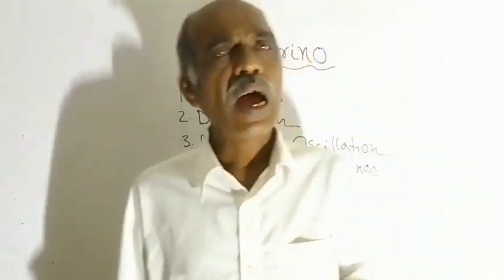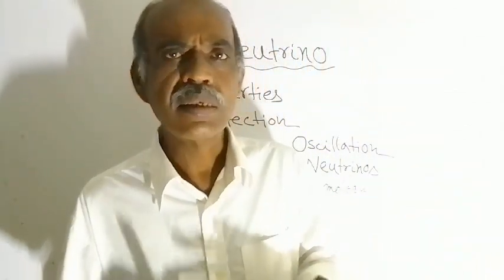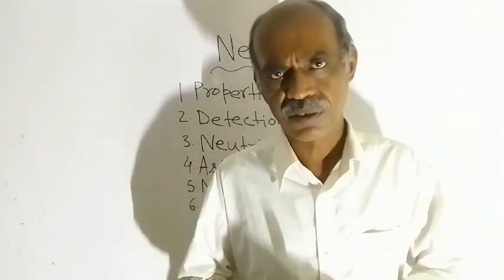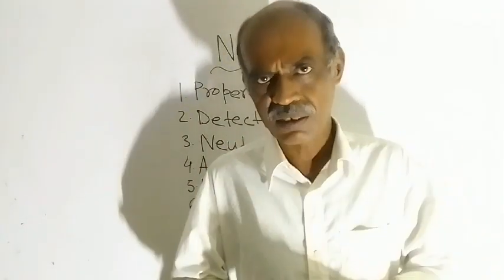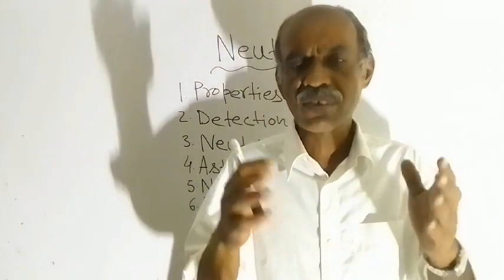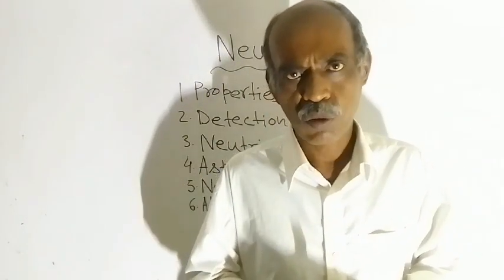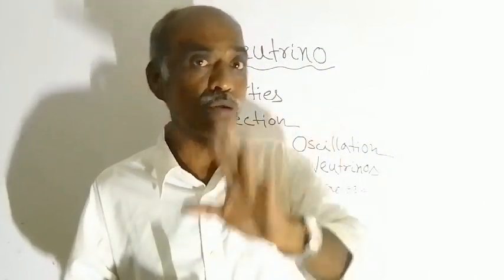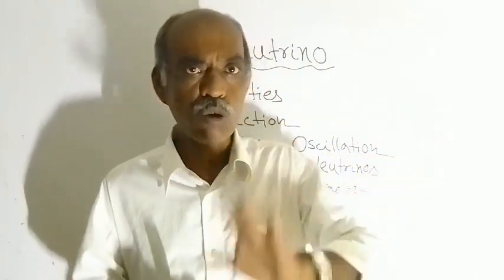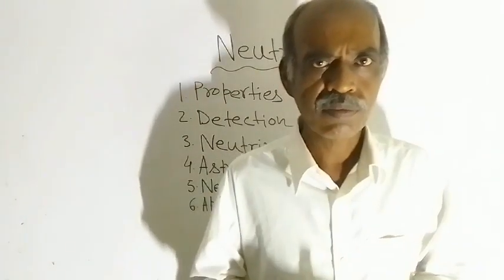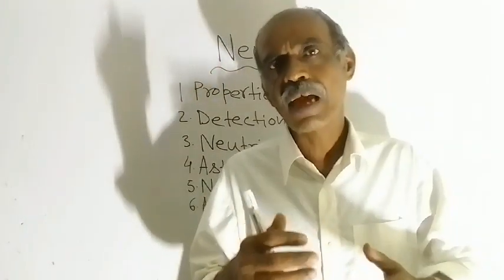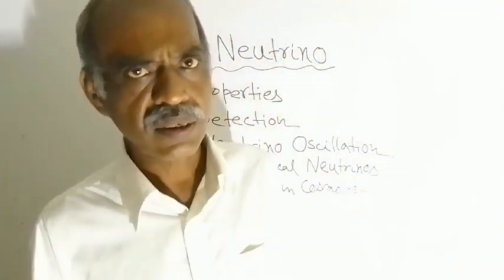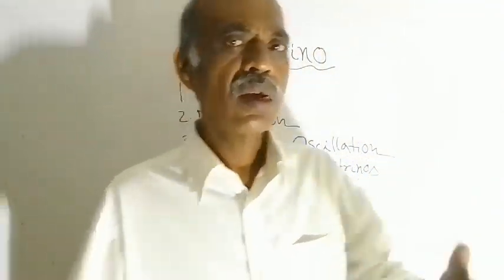And what about charge? Neutrinos have no charge. These are chargeless particles. You know, electrons have negative charge. Protons carry positive charge. And neutrinos and neutrons are different. In the nucleus, along with protons, you will get neutrons, but neutrinos are different from neutrons.